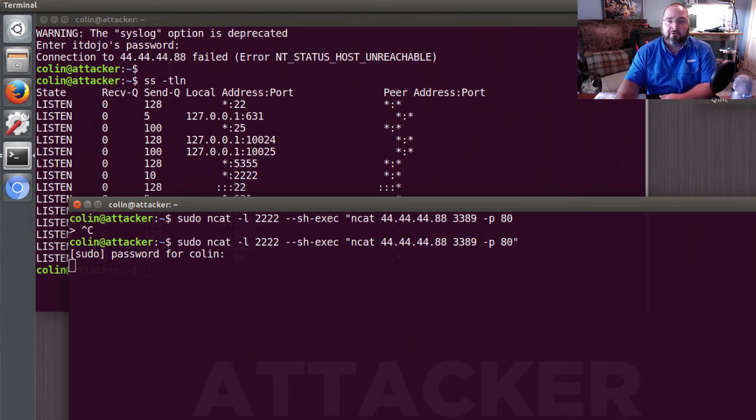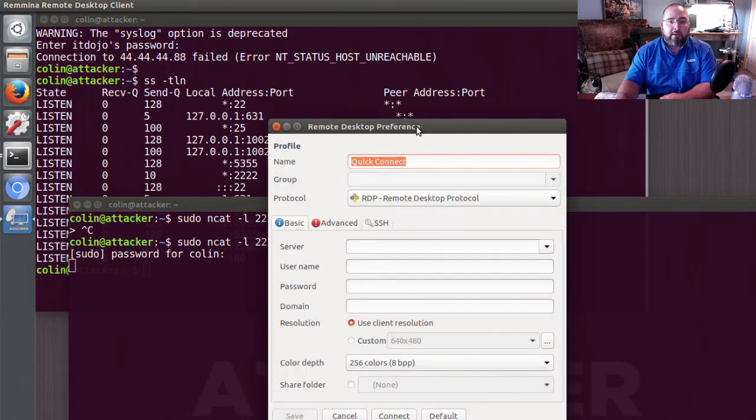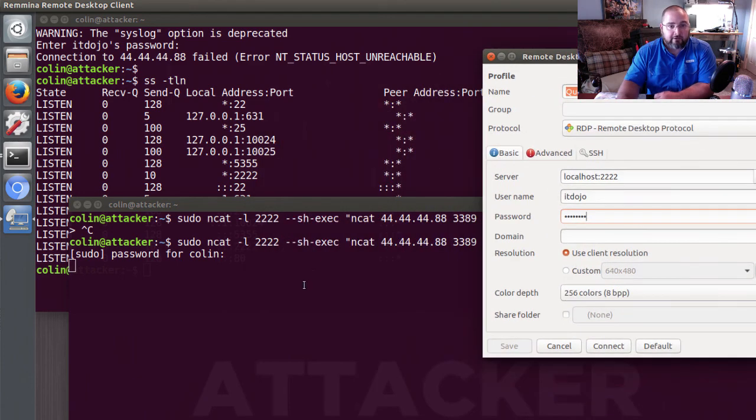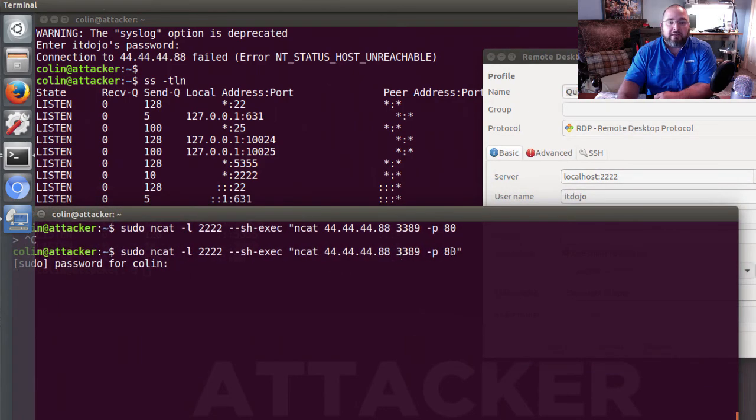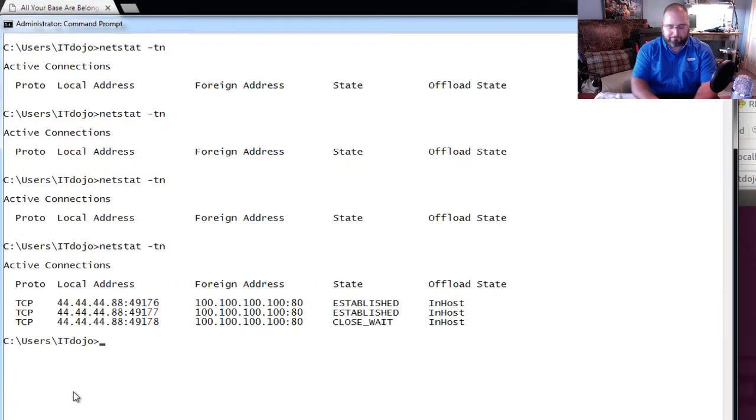So let's go back to our remote desktop client. Now I want to go to 44.44.44.88, except I'm going to change the port. Oops, I'm sorry. I'm not even going to do that. I'm going to go to localhost 2222. So I'm actually going to establish a remote desktop connection to myself, the attacker, on port 2222, and it's going to forward all of it to port 3389 and source the port from 80.